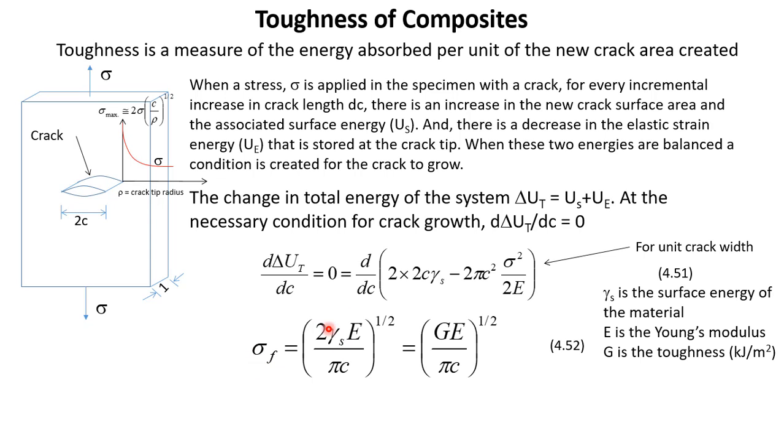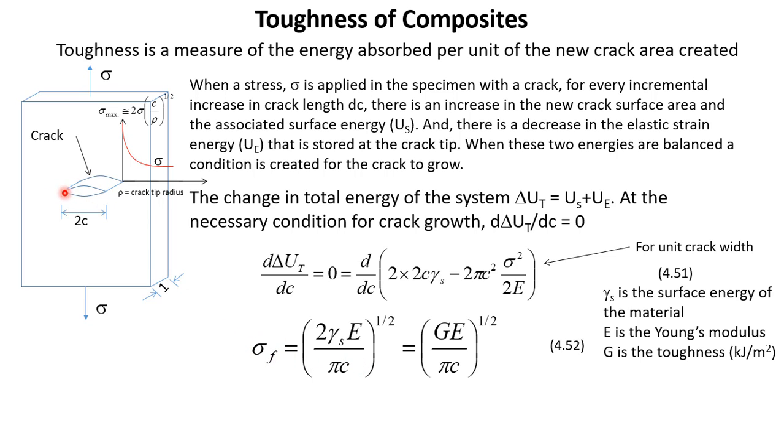This gamma s is a constant for a material. E is also a constant. So here we can see the relation between sigma f and c, which is the crack length. There is a relation between the fracture stress and the crack length. As we increase the crack length, the fracture stress is going to decrease.